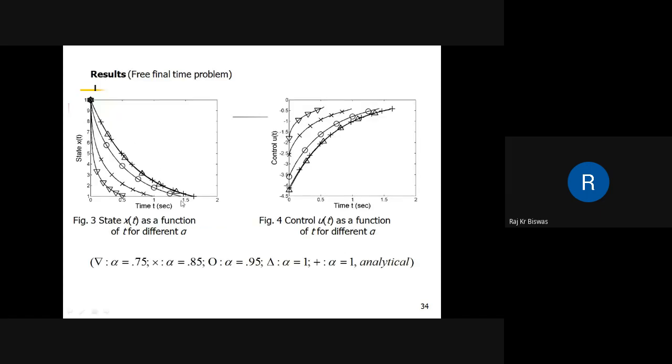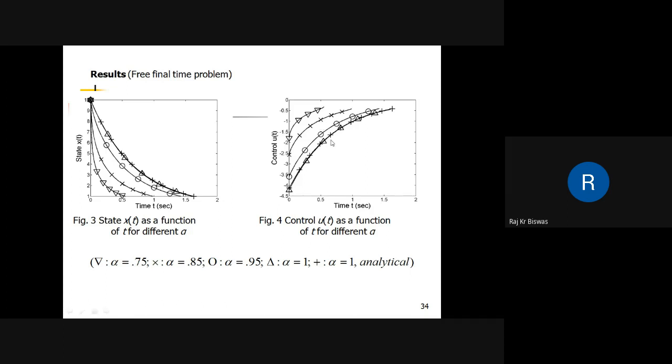Okay, so these are the state and the control variables. Again, these results are shown for different values of alpha. This is for 0.75, this is for 0.85, this is for 0.95, and this is for alpha equal to 1. It shows that the analytical result for alpha equal to 1, this problem can be solved using analytical method. The analytical result and the numerical result are basically the same, because they overlap. And this is the control variable for different alpha.